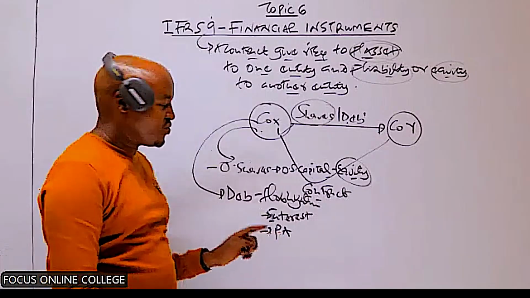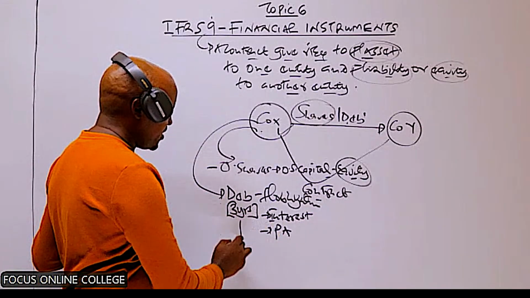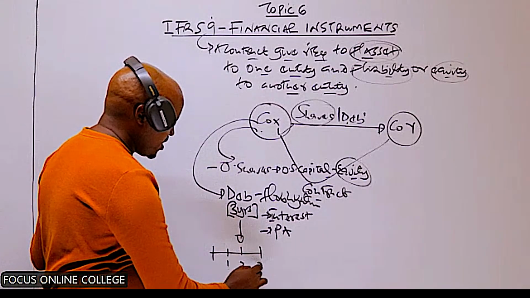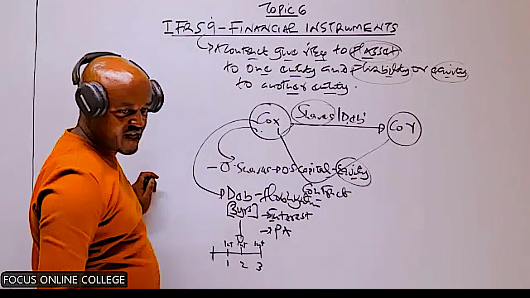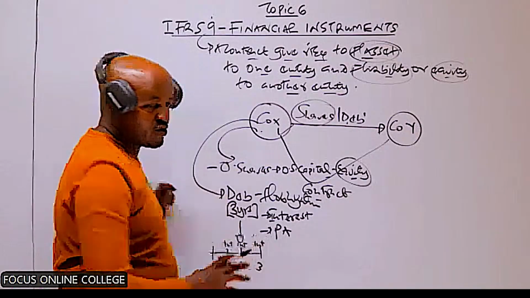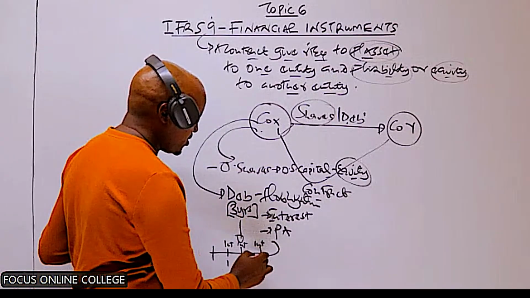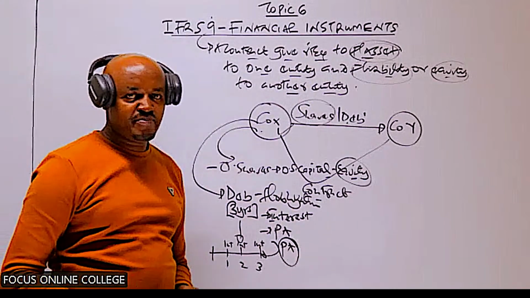Assuming these debentures which have been issued have a life of 3 years. If they have a life of 3 years, it basically means that in year 1, year 2, year 3, our company will be required to pay interest at the end of each year, and then at the end of year 3, those debentures will mature. What the company will be required to do is to redeem them by paying back the principal amount. The amount which